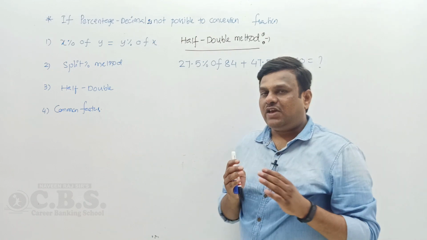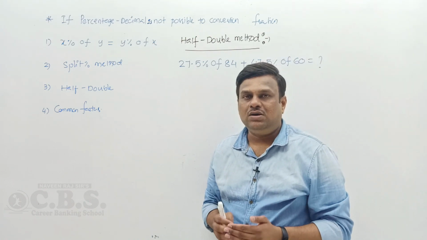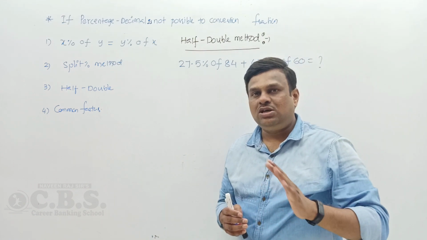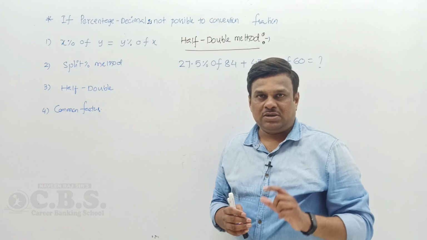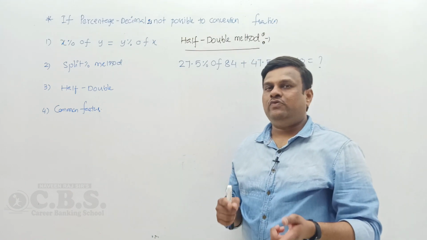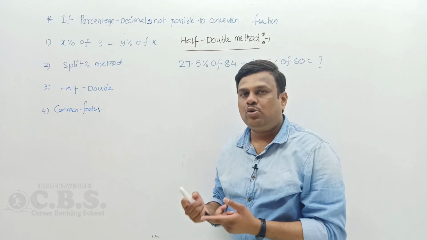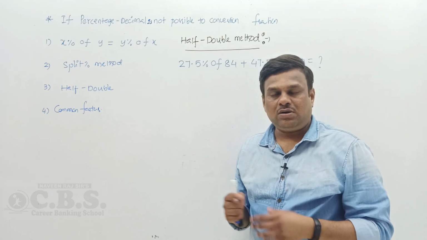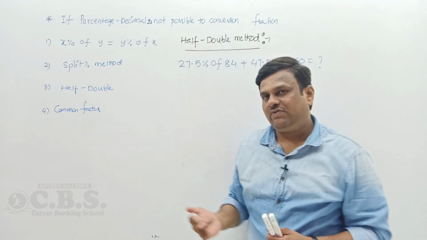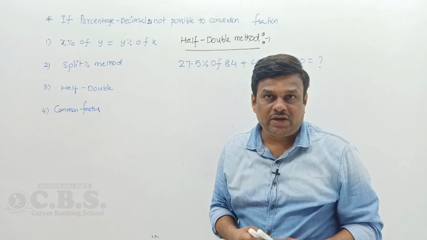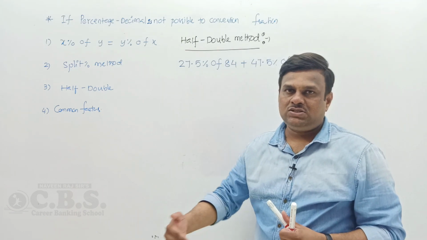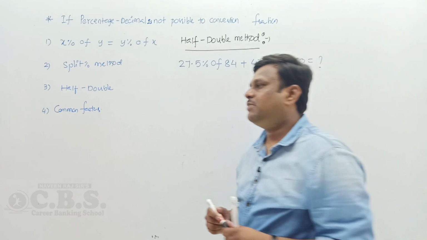If any decimal percentage or odd percentage is given in a question, do double of that percentage, and in return do half of the other even number in the product. So here I double 27.5 percentage. 27 doubled is 54 and 0.5 percentage doubled is 1 percentage. It gives you 55 percentage.